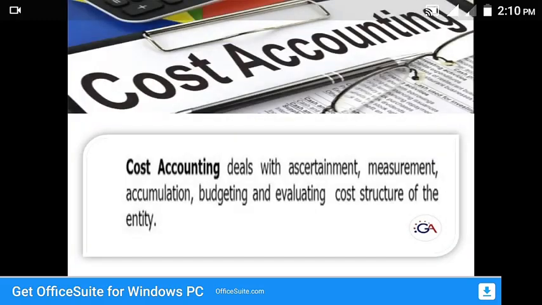Yes, cost accounting. Cost accounting is evaluating the cost of a product or services. So it calculates the cost of the factors of production that contribute to the production of the output, in both the manufacturing and administrative factors also.